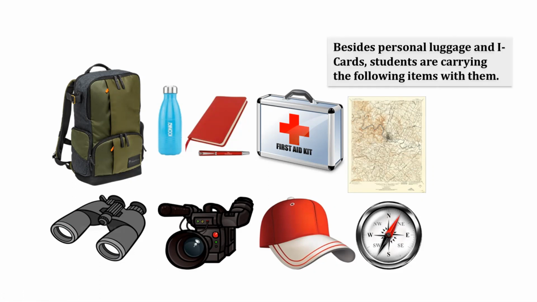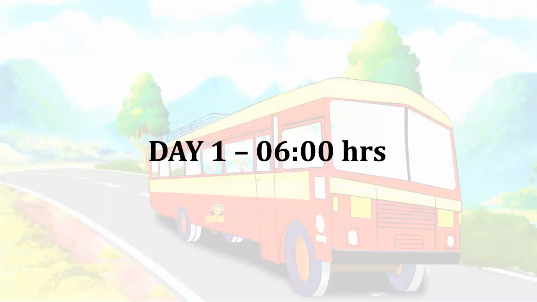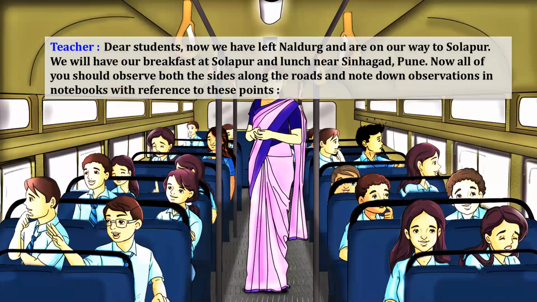Okay. Now, besides personal luggage and ID card, students are carrying the following items with them. Now, day one, at 6 in the morning, they started a journey from Naldurg in a state transport bus. Now, the teacher said to the students, dear students, we have left Naldurg and are on the way to Solapur. We will have breakfast at Solapur and lunch near Sinhagad, Pune.